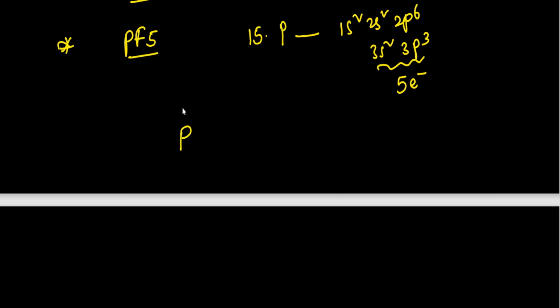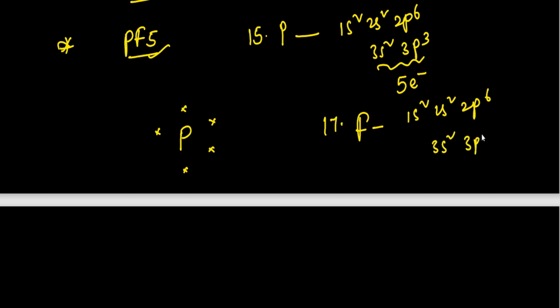It contains 1, 2, 3, 4, 5 electrons. In case of the fluorine atom, it contains 1s2 2s2 2p6, 3s2 3p5. So it requires only 1 electron to get the octet configuration. That is why a total of 5 fluorine atoms combine with this phosphorus atom like this.